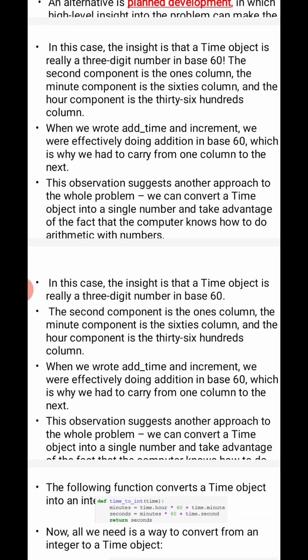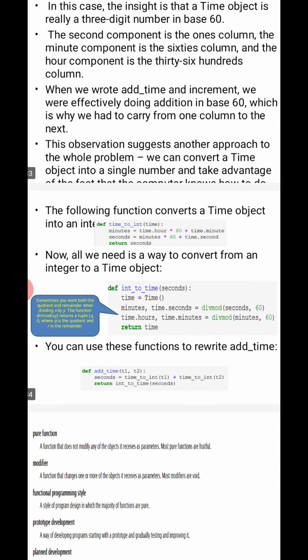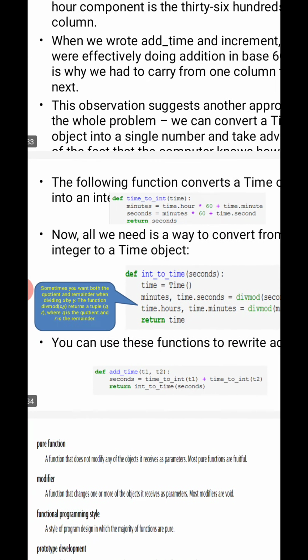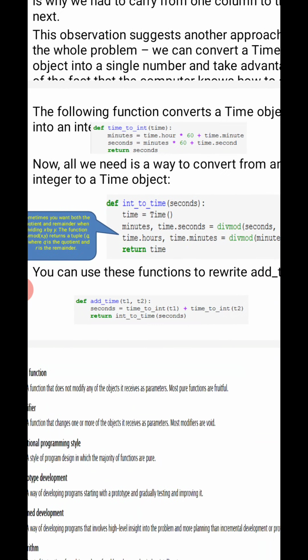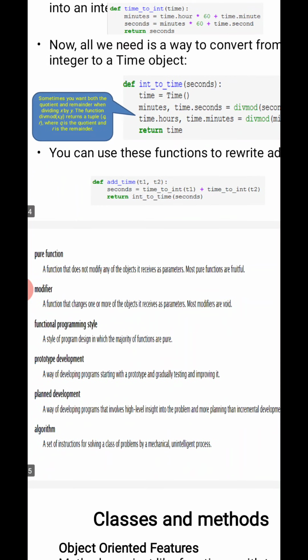So, same program, which you are writing with this function: the following function converts a time object. Like how I can convert a time into an integer. For example, if I have taken 2 hours, I can convert it into an integer in terms of minutes, like 120 minutes. If you want to treat it as seconds and convert again, I can do it with respect to 60, and again I can get the value, like converting from time to integer and converting from integer to time.